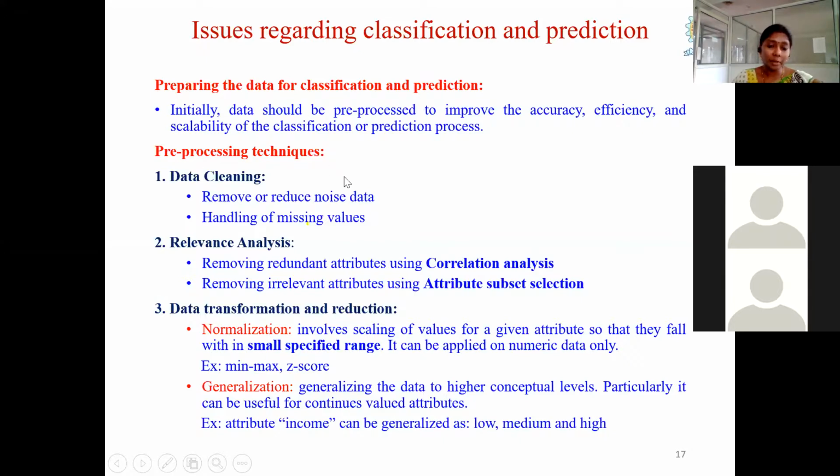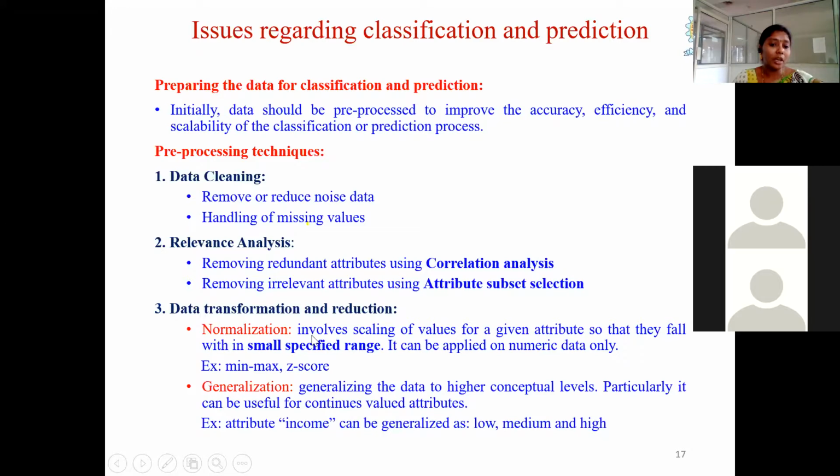So here in data pre-processing, we have data cleaning, relevance analysis, data transformation, and reduction. In data cleaning, we should remove the noisy data and handle the missing values. In relevance analysis, we remove redundant attributes, for which we have correlation analysis. And for removing irrelevant attributes, we have attribute selection methods. Coming to the transformation and reduction techniques, we have normalization and generalization.